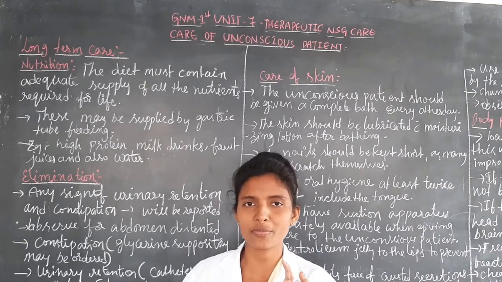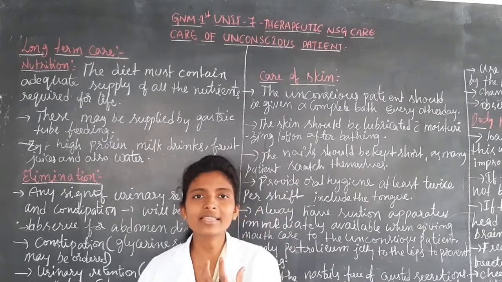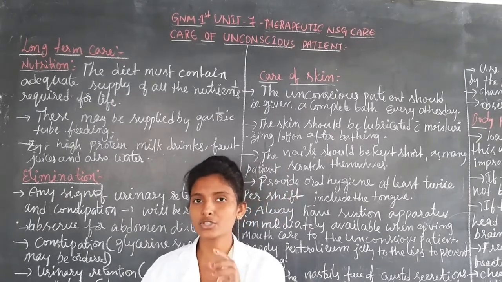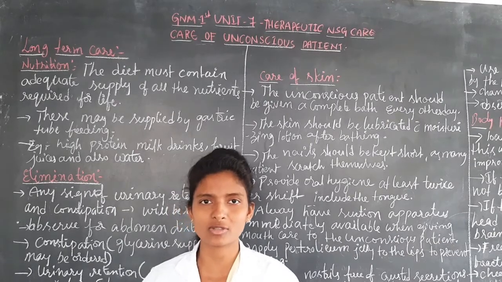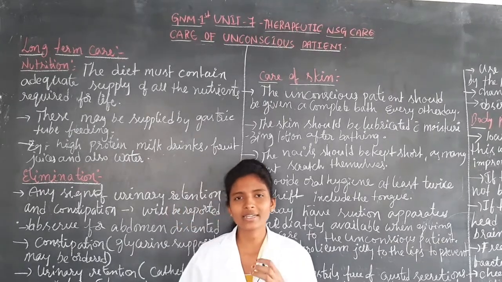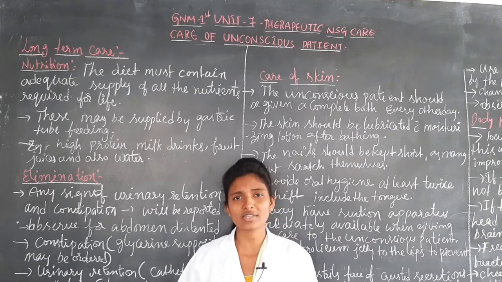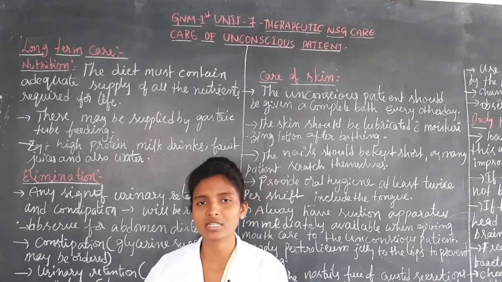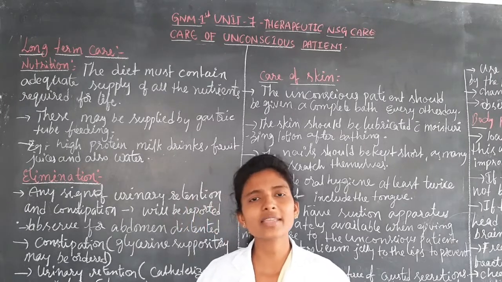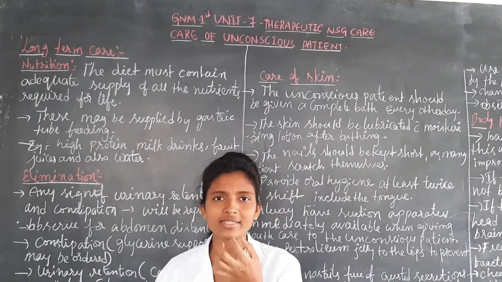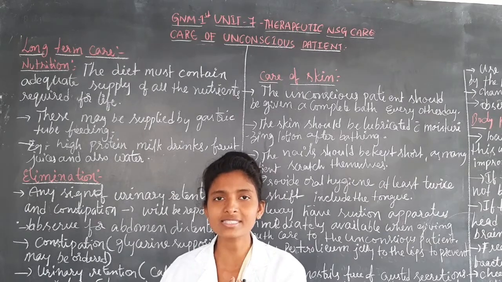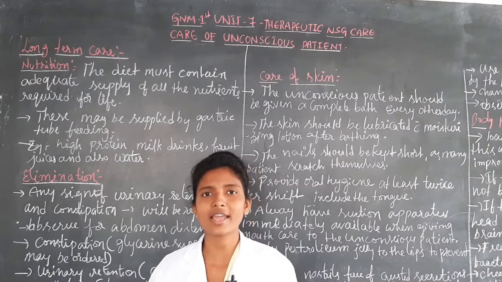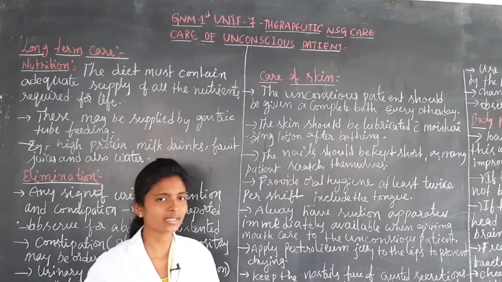Such patients mostly will have a nasogastric tube. The NG tube will be present in the patient's nostrils, and due to that there is a presence of secretions. The unconscious patient cannot tell and cannot remove it. So the nurse has to observe the crusted secretions present in the nostrils, clean them and keep them clean. That is something the nurse has to observe in the unconscious patient.